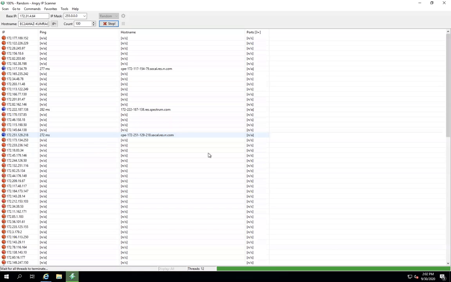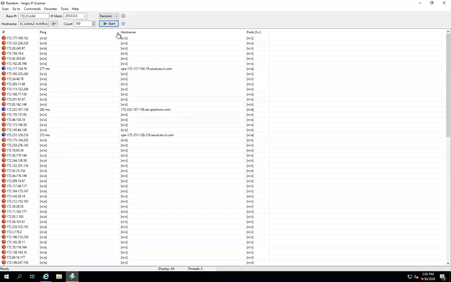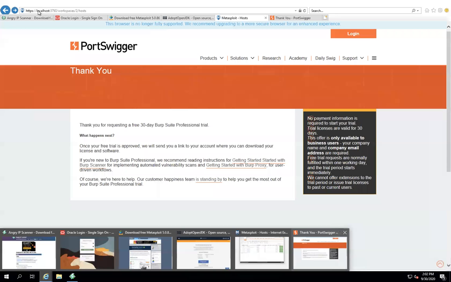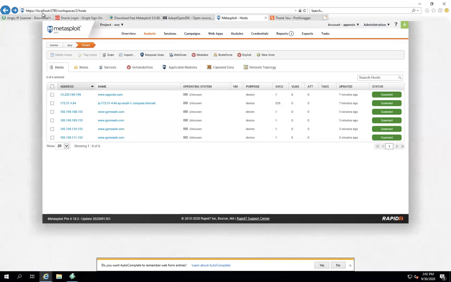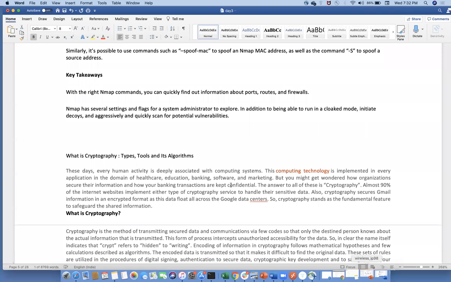Okay. Next, come back here. This is a very important tool, whatever I'm explaining: Metasploit. Yes, Metasploit. You can download Metasploit on your local machine, and the port number will be 3790 on localhost. What is the Metasploit tool? So, any idea about Metasploit? What is Metasploit?